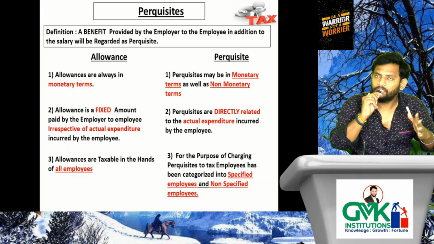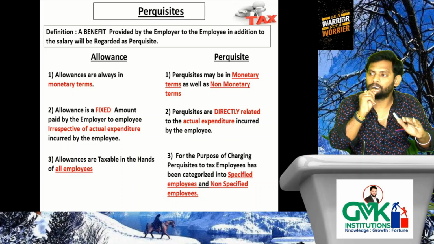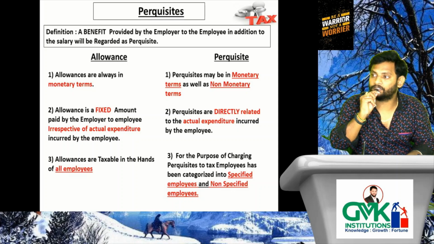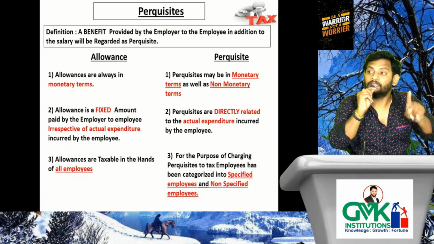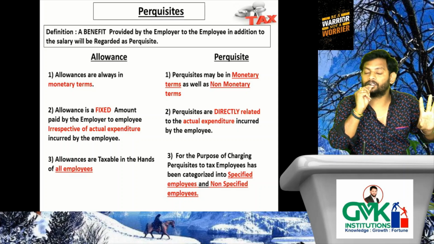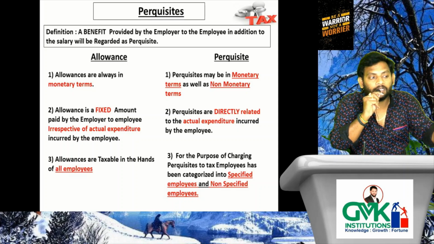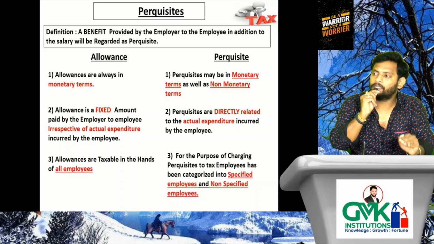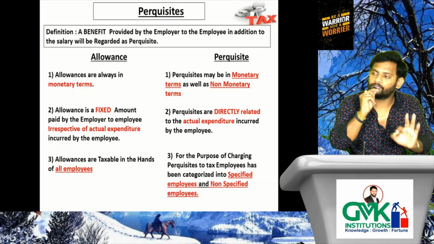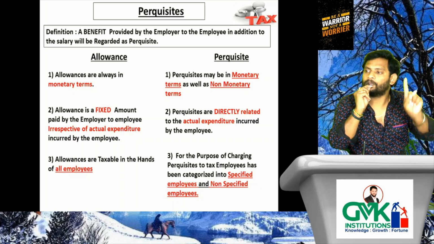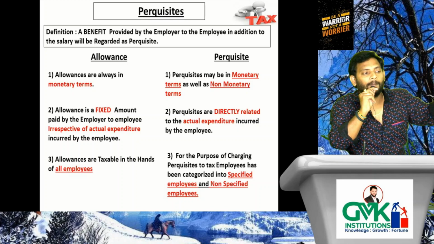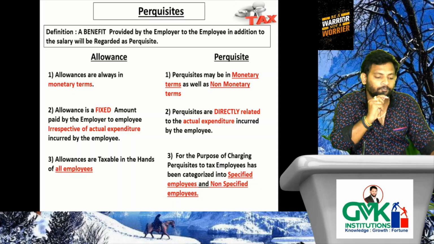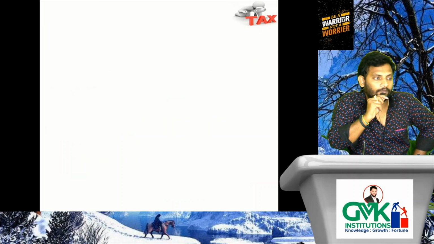No. Depending upon whether partly exempt, fully taxable or fully exempt, but there is no bifurcation of employees. But for perquisites, employees have been bifurcated into specified and non-specified. Why we have bifurcated, I will explain a little bit later. For the time being, try to remember. These are the three differences between allowances and perquisites.